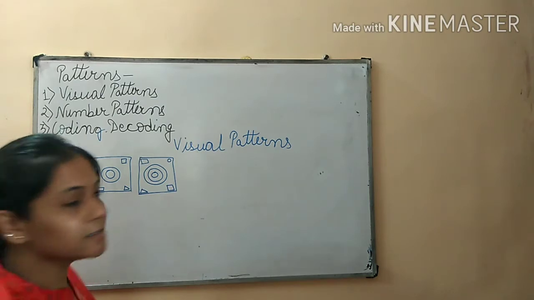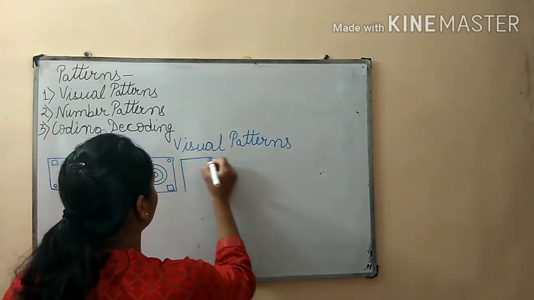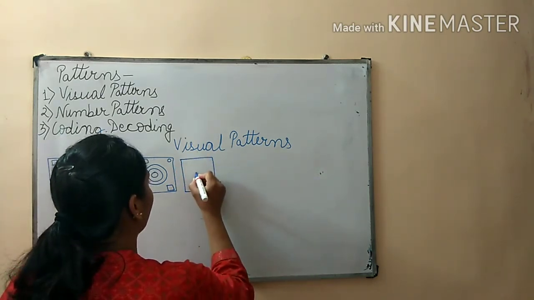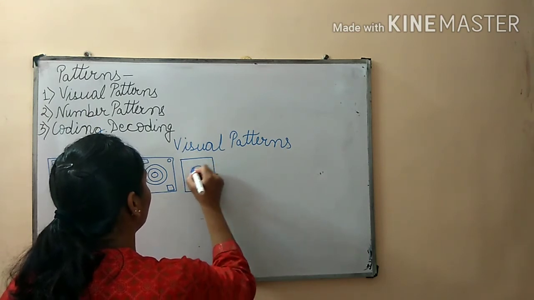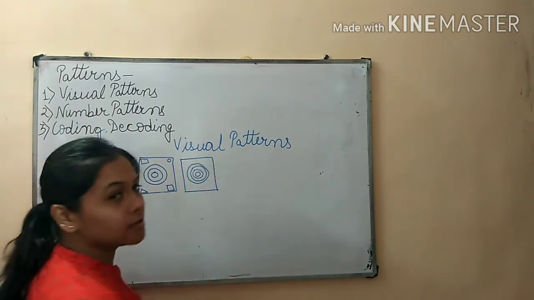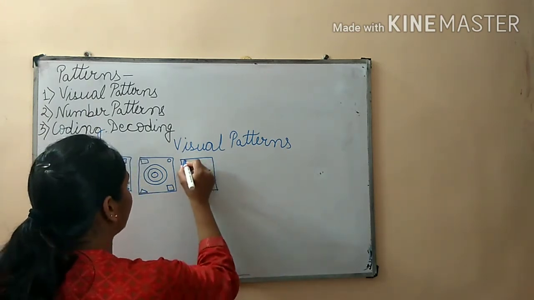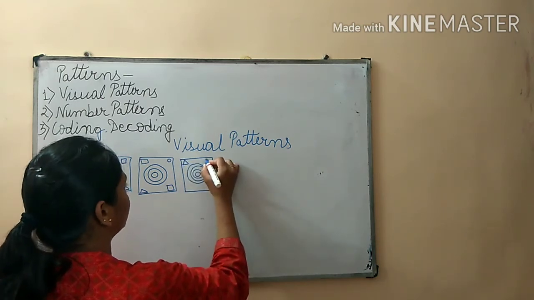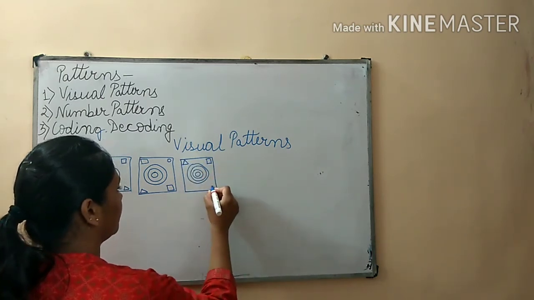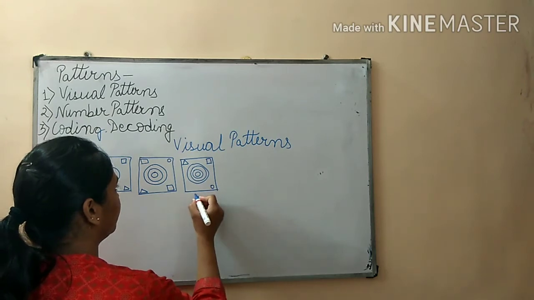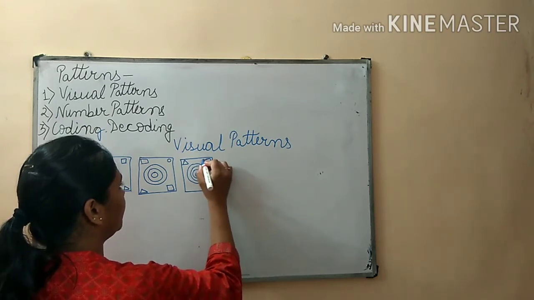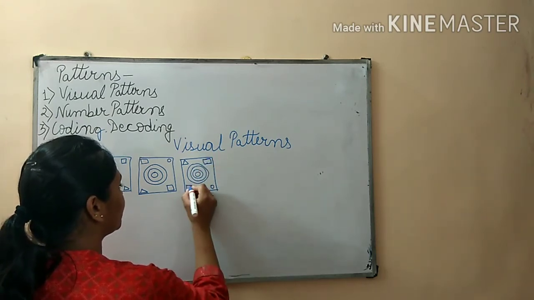What is the next pattern in the series? One square, 1, 2, 3, 4 circles. Okay, triangle here, square here, circle here, sorry, here it will be rectangle, and then square here.